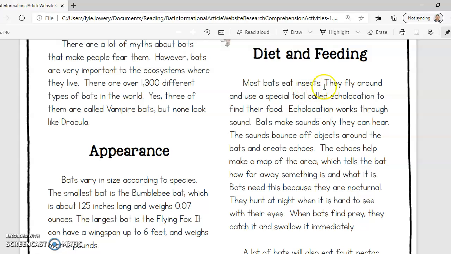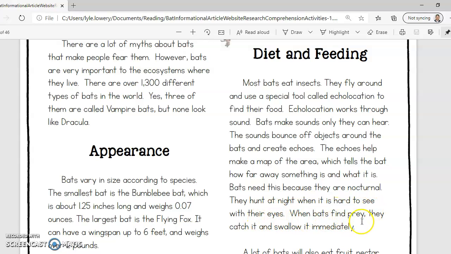Most bats eat insects. They fly around and use a special tool called echolocation to find their food. Echolocation works through sound. Bats make sounds only they can hear. The sounds bounce off objects around the bats and create echoes. The echoes help make a map of the area, which tells the bat how far away something is and what it is. Bats need this because they are nocturnal. They hunt at night when it is hard to see with their eyes.